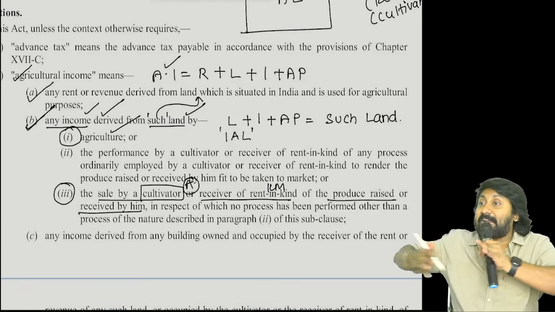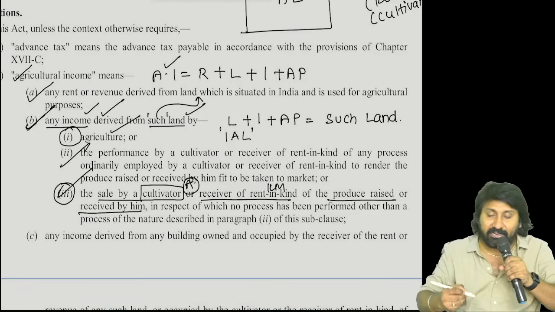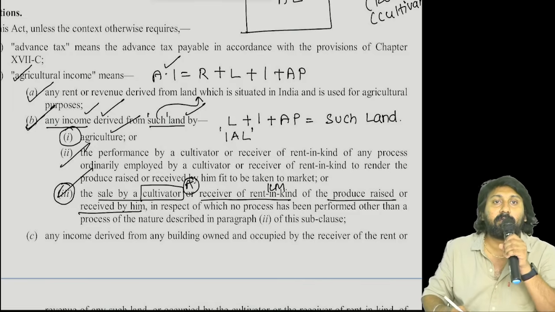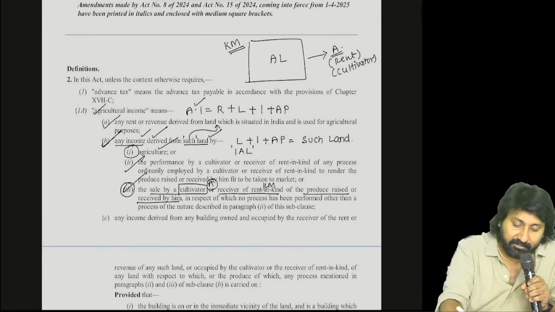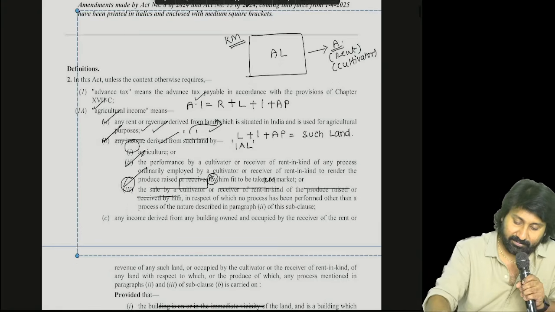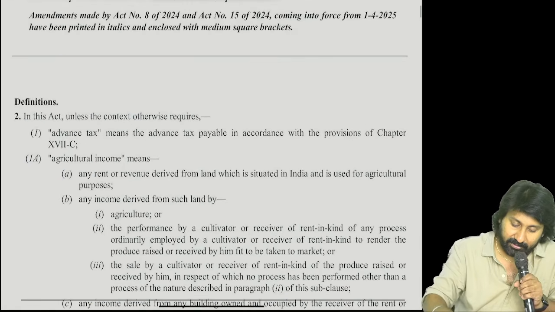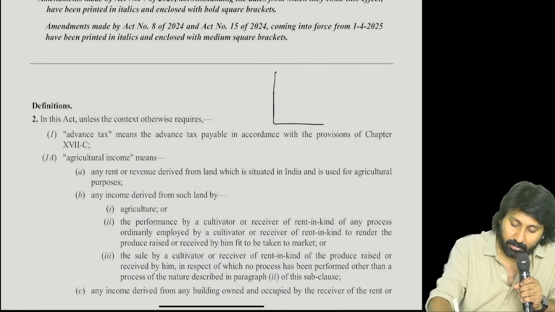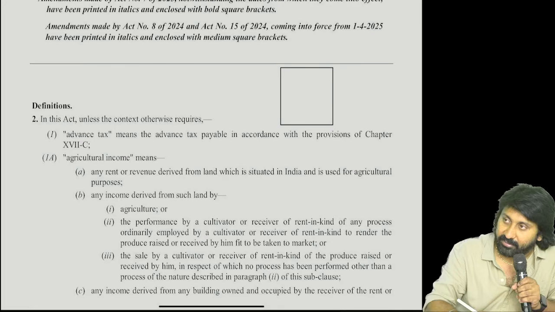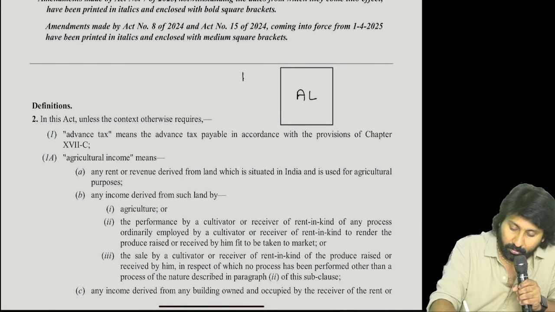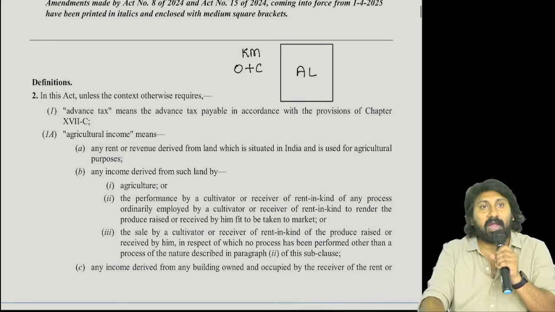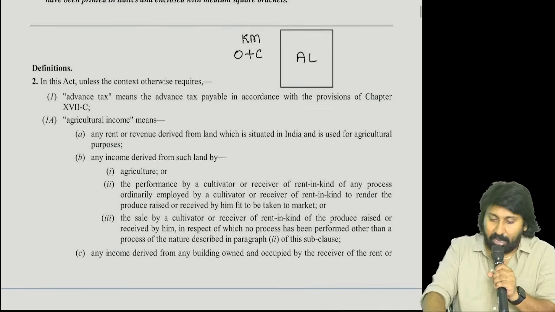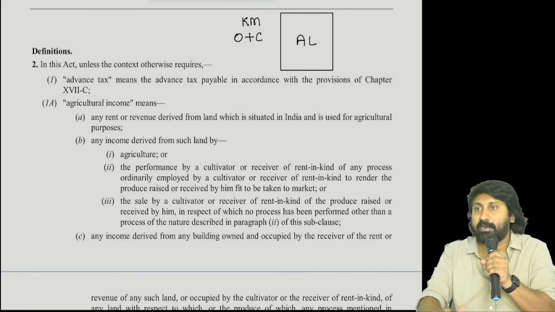When there is a separation of cultivator and the real owner, points 2 and 3 will come into the picture. Are you understanding the point clearly? To what extent I should believe your yes, I don't know. Tell the answer properly. He is the owner and cultivator. Okay. I am the owner, I am the cultivator.